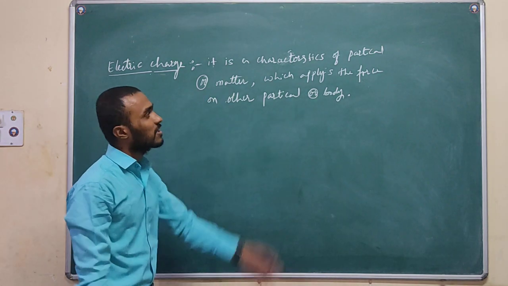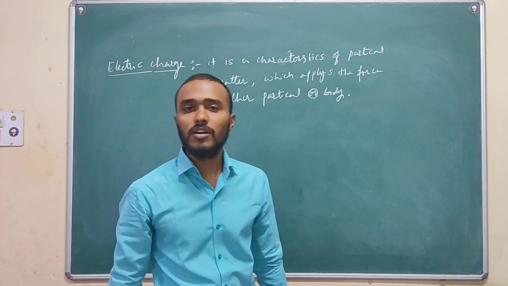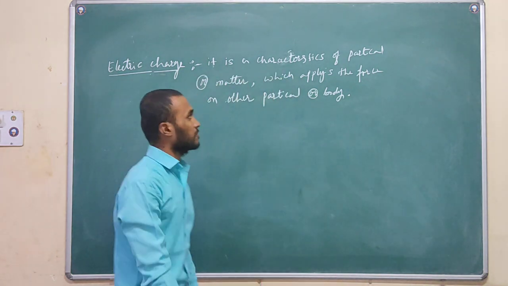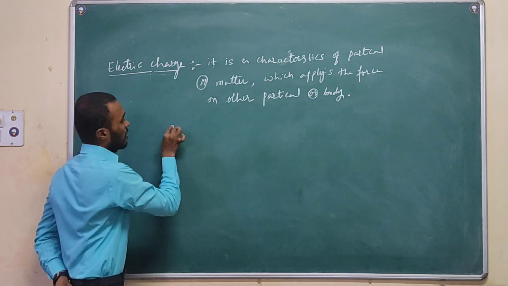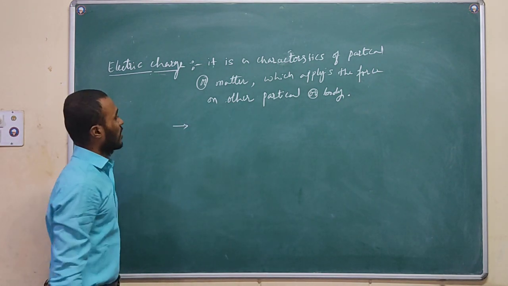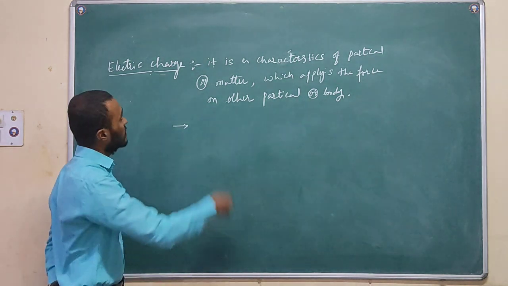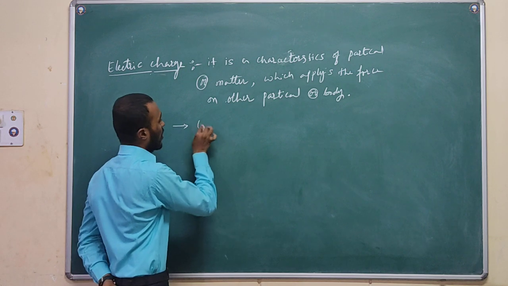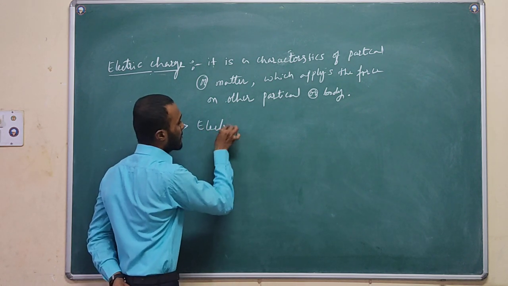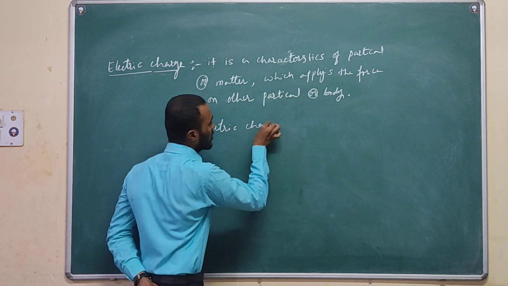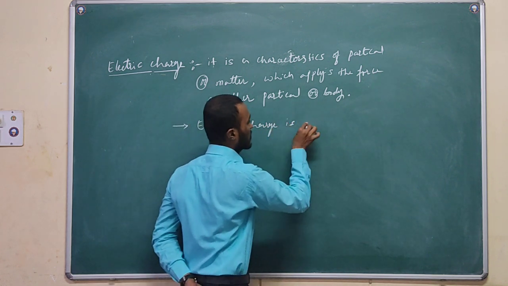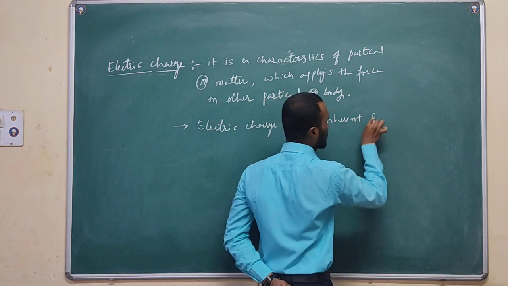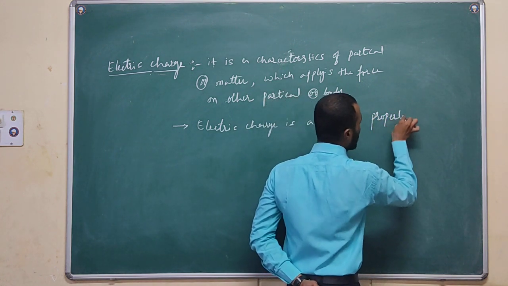So electric charge is a character or property of a body or particle which applies a force on the other particle. One more thing you should remember from the previous class: electric charge is an inherent property.